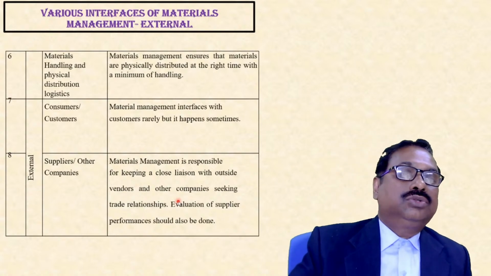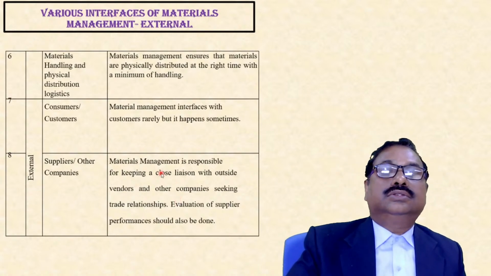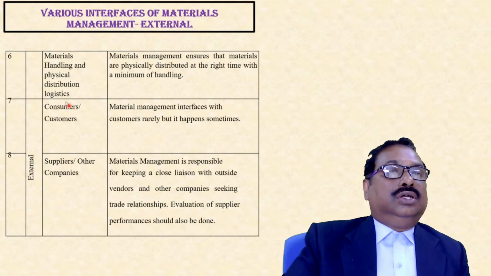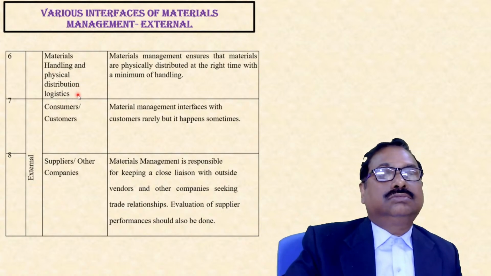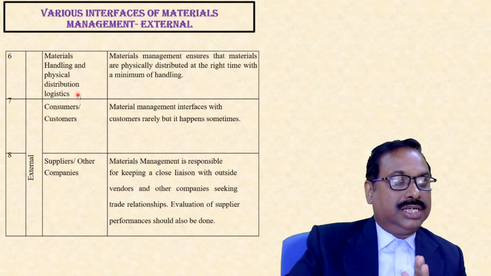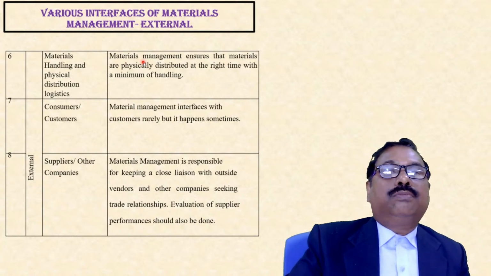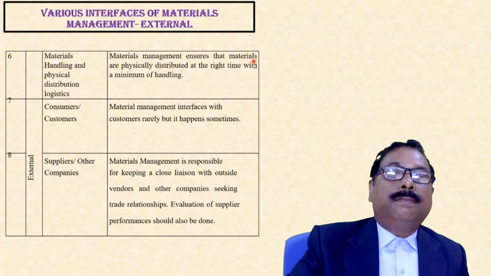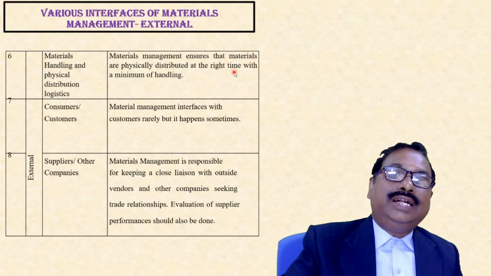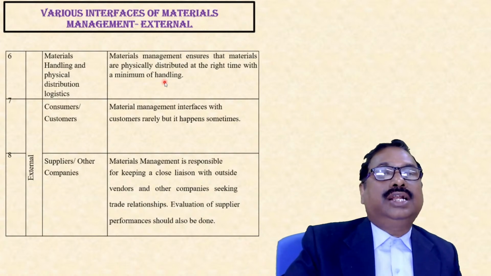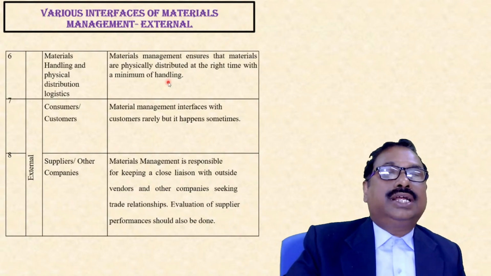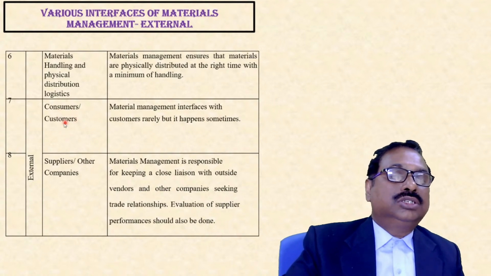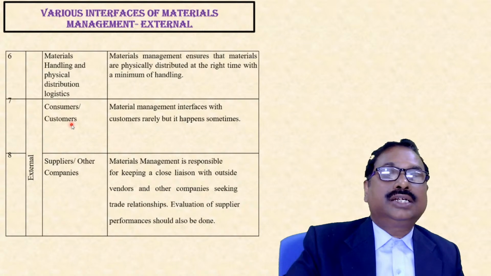So now coming to the external interfaces. First is materials handling and physical distribution logistics. Physical distribution means from the organization to the customer. So materials management ensures that materials are physically distributed at the right time with a minimum of handling, because we need to reduce the material handling cost. Next is consumers or customers. These are all external entities.